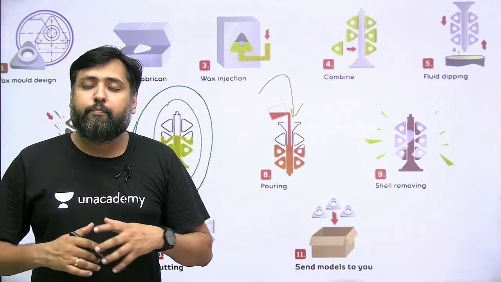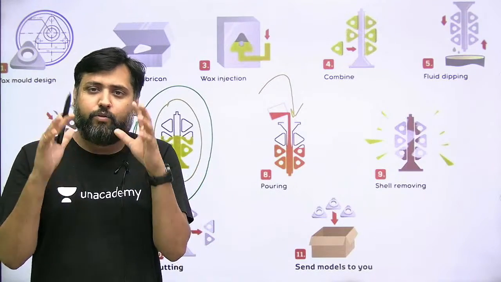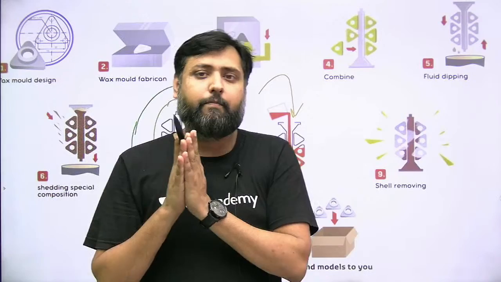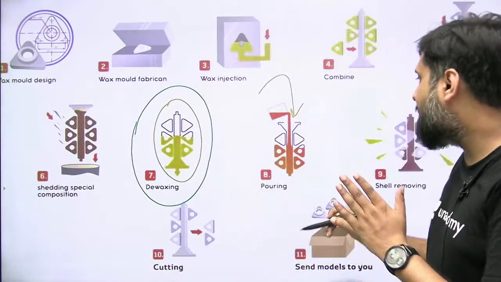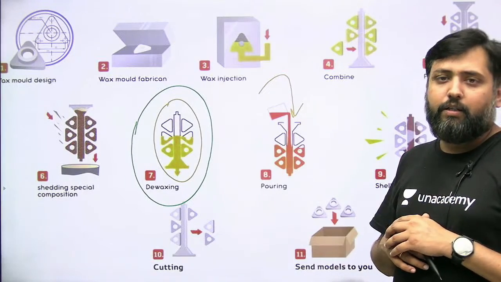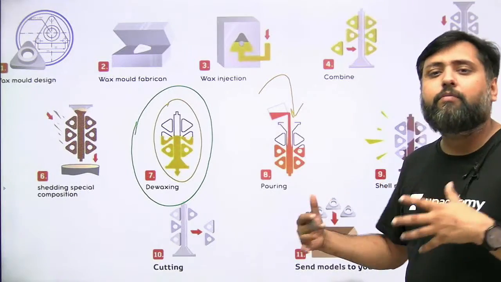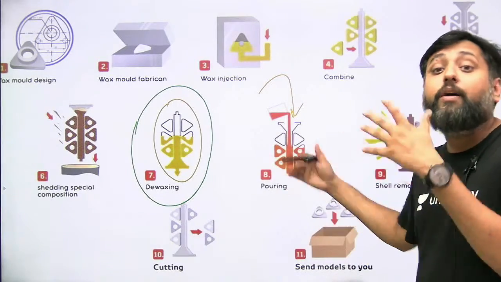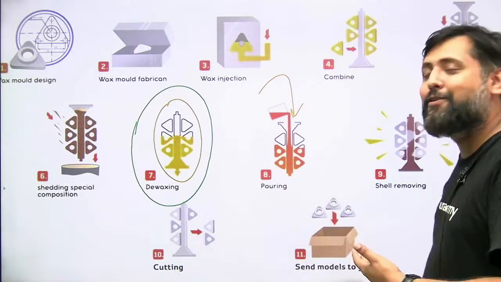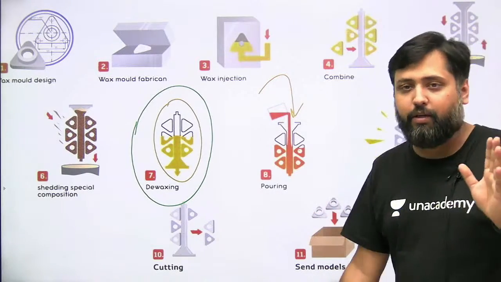The cooling rate will be almost similar, so development of the grains will be uniform and properties will be much more uniform. So these are the benefits of preheating the investment shell mold before pouring the molten metal into it.